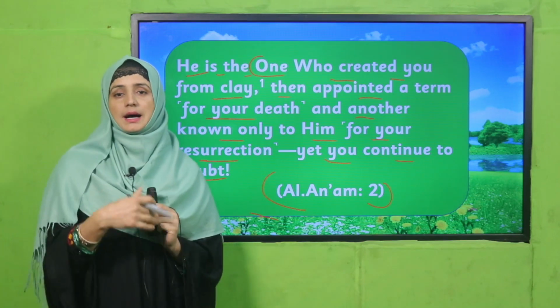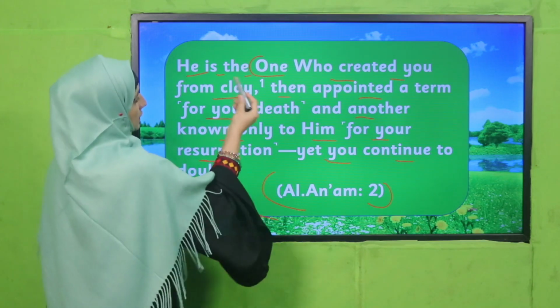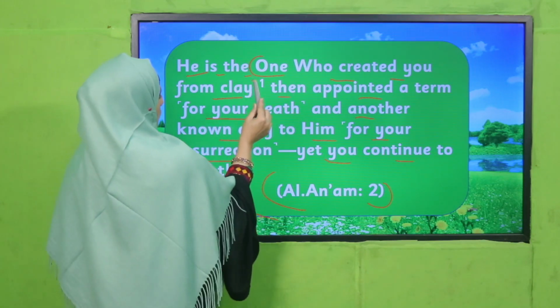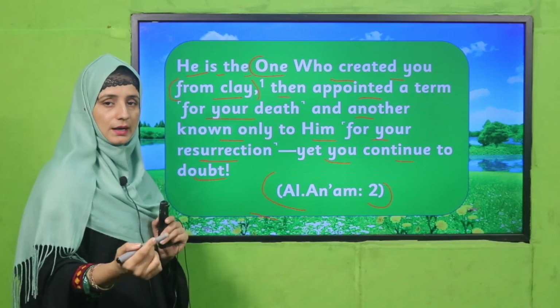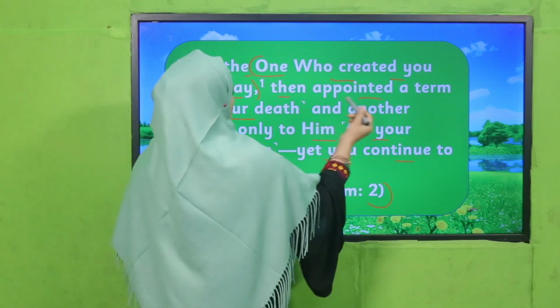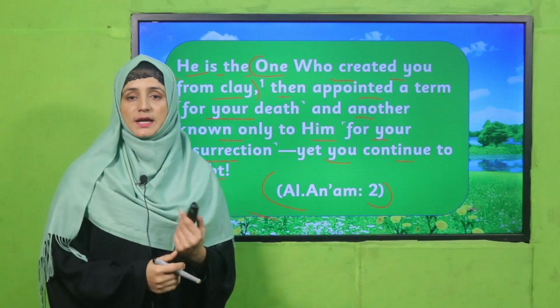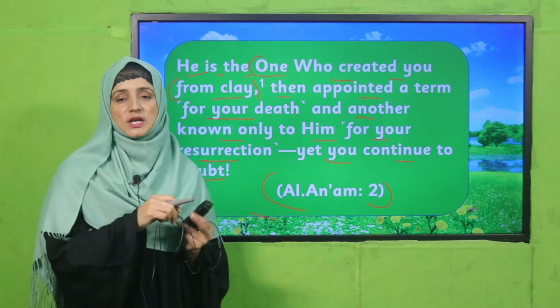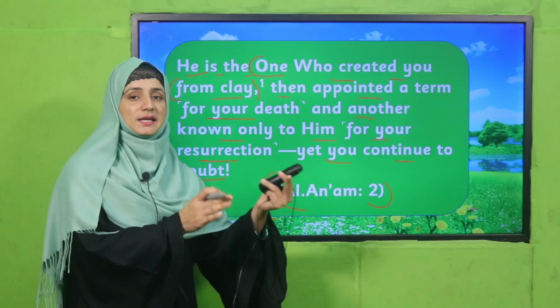How has Allah Almighty created humans? First, He created us from clay. This was the first step. After that, He appointed a term for our death, meaning He appointed a day for us, how long we will survive in this world and which day will be our death day. So in this way everything He